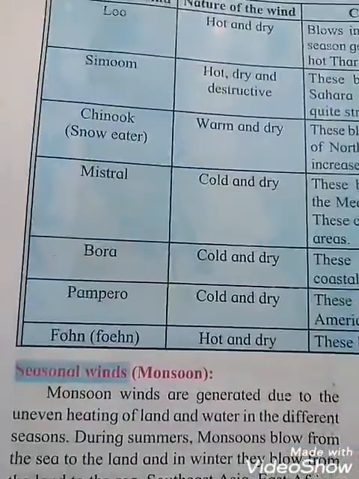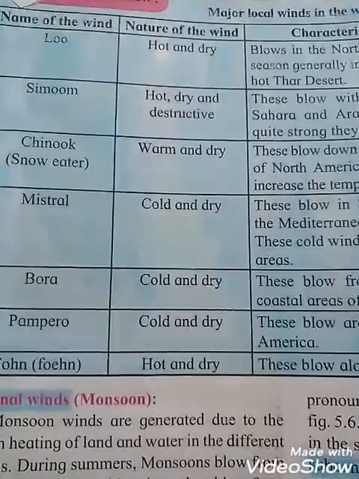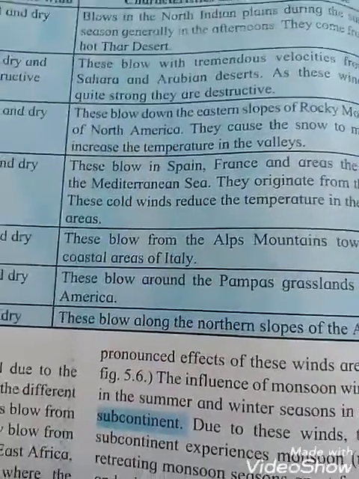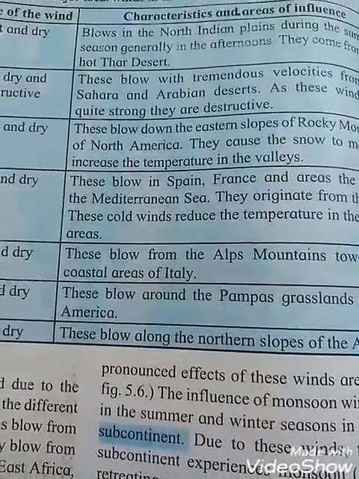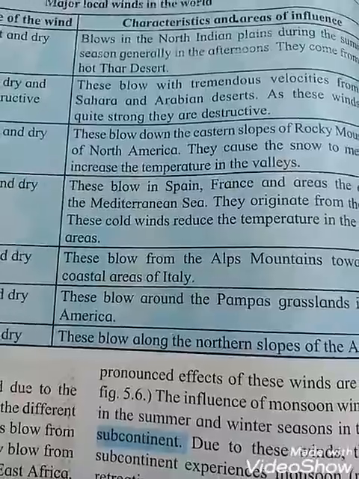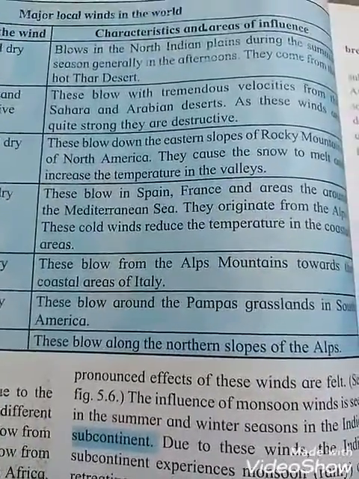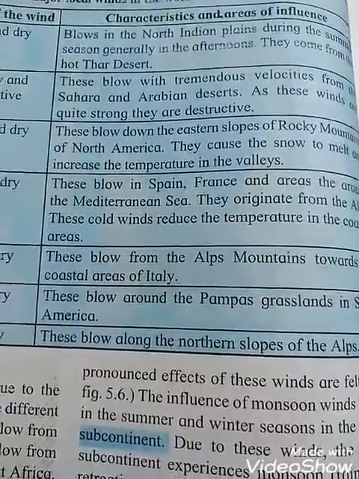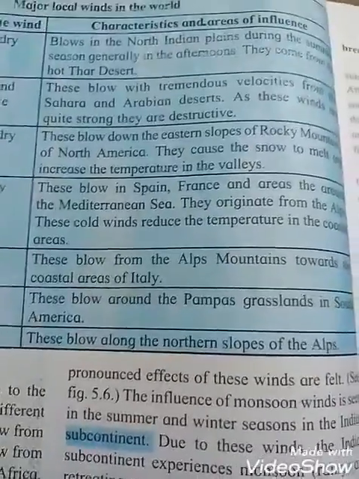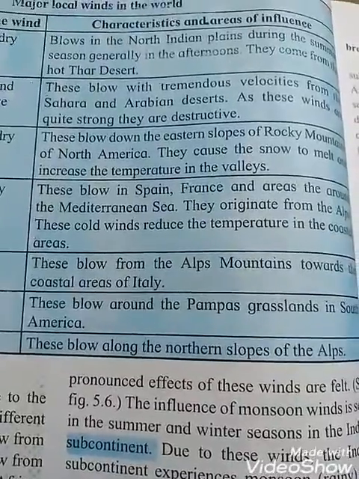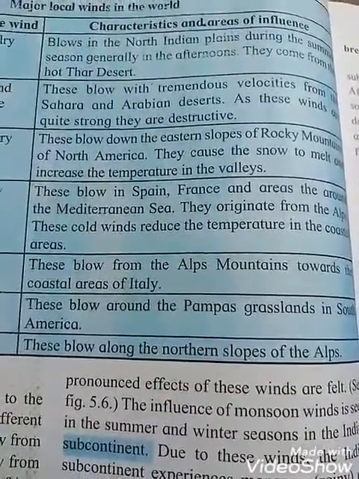Now next one is Mistral, whose nature is cold and dry. It blows in Spain, France and the areas around the Mediterranean Sea. These winds originate, that means arise, from the Alps. And these cold winds reduce the temperature in the coastal areas.